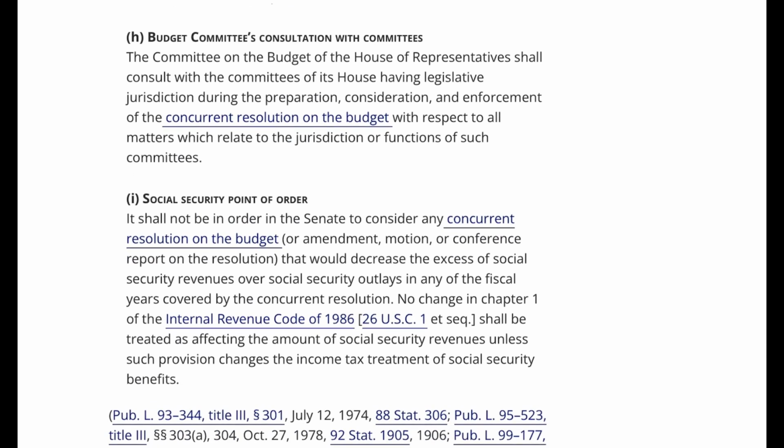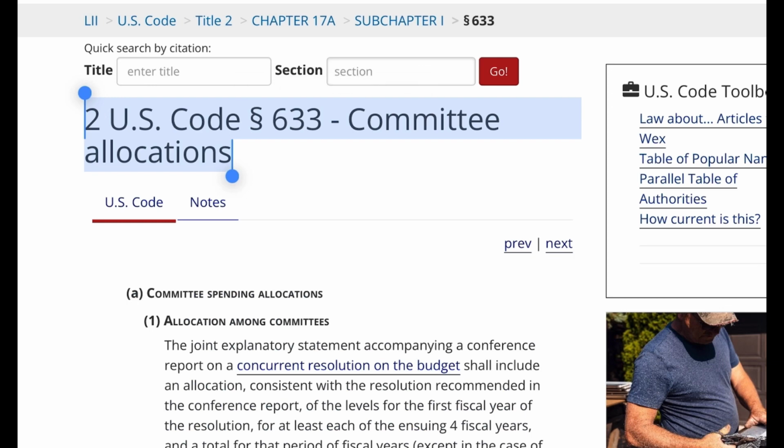No change in Chapter 1 of the Internal Revenue Code of 1986, 26 U.S.C. 1 et seq., shall be treated as affecting the amount of Social Security revenues unless such provision changes the income tax treatment of Social Security benefits. 2 U.S. Code Paragraph 633.